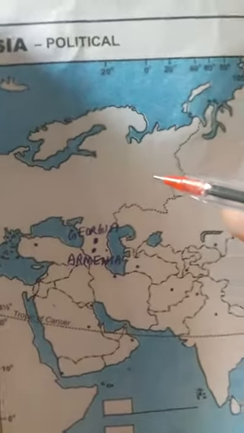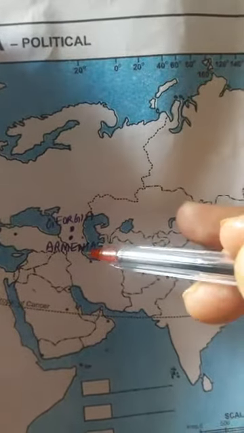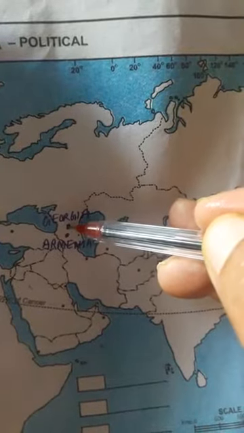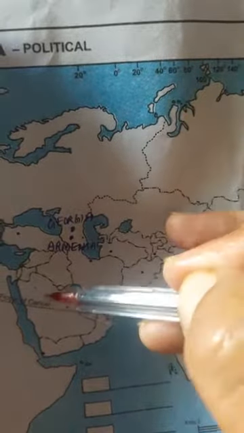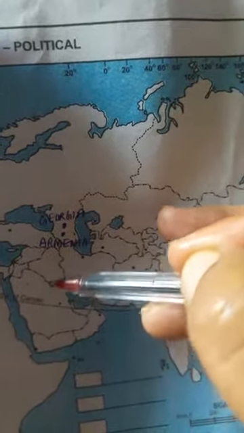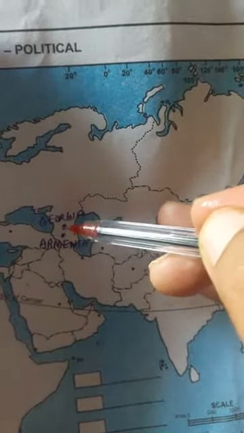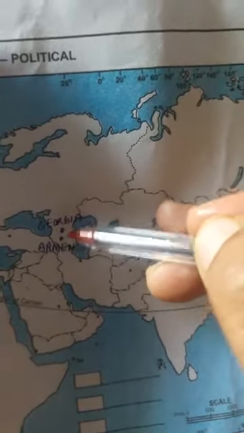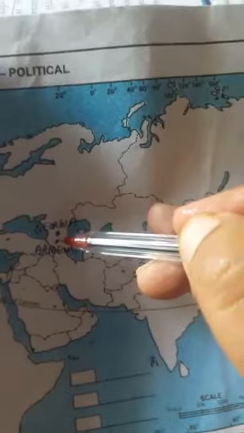Next question is two countries of the erstwhile USSR that are now a part of Asia. Earlier they were in the USSR. You can see here Georgia and Armenia. Here was the Arabian Plateau, and at this upper side are Georgia and Armenia. You can point out two countries.